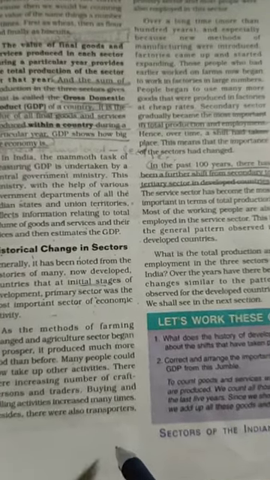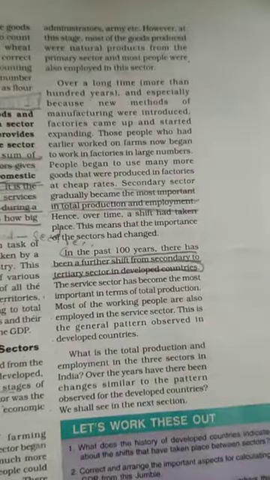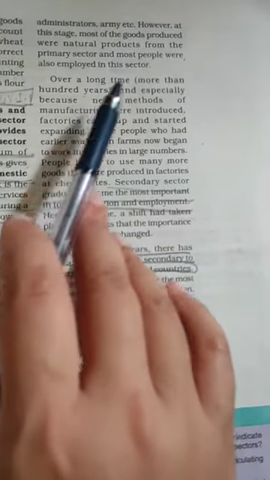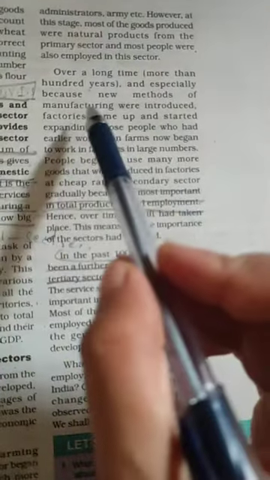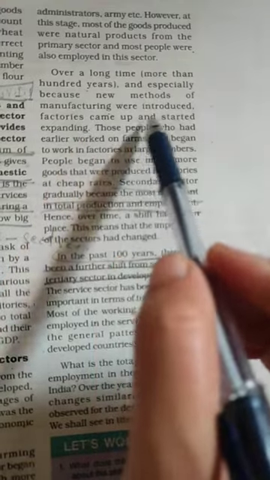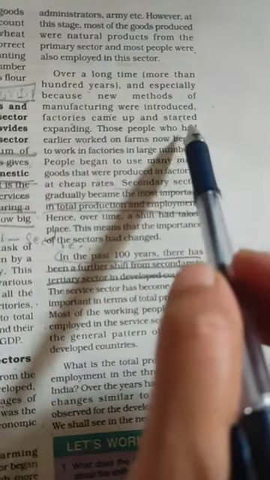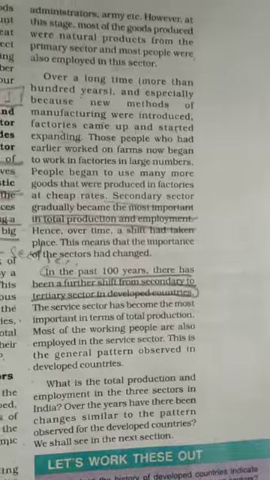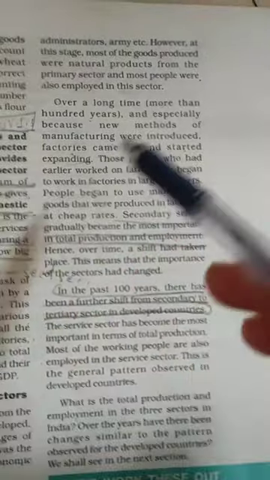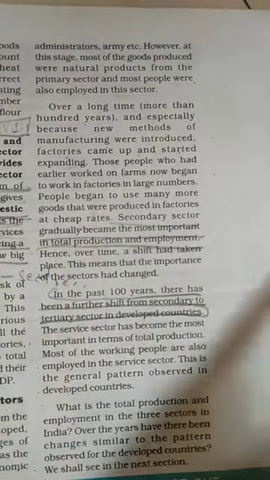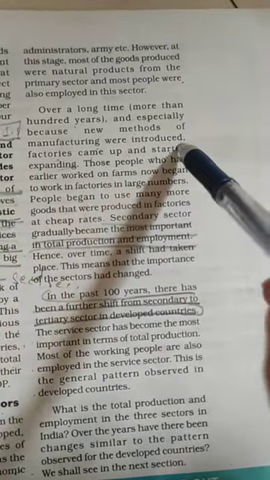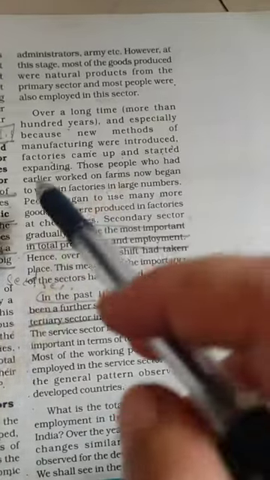There were many transporters, administrators, armies, etc. Over a long time, more than 100 years, and especially because new methods of manufacturing were introduced, factories came up and started expanding. After the development of agriculture, many people shifted from the agriculture sector towards the industrial sector because new methods of manufacturing were introduced. Many factories came up and started expanding.